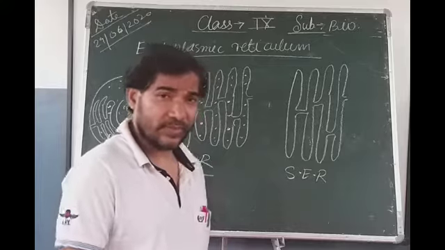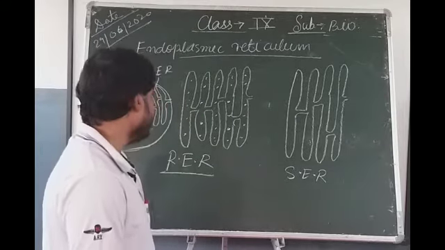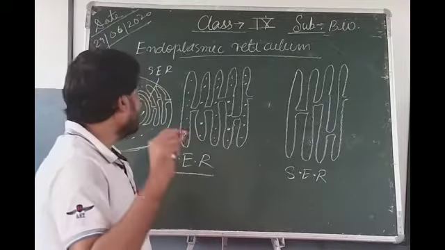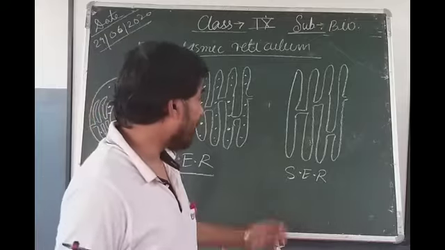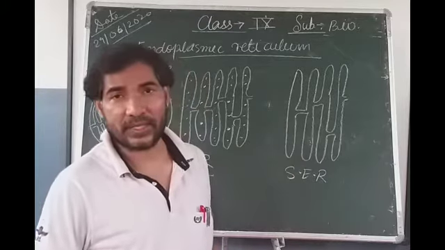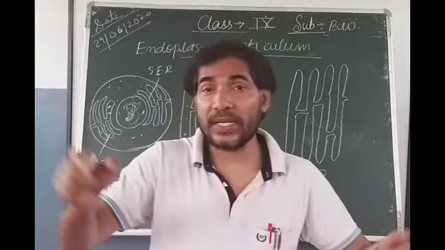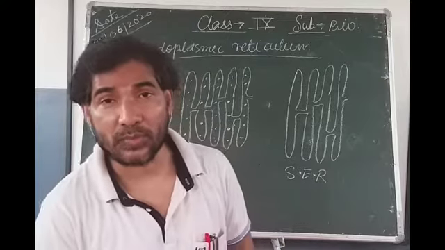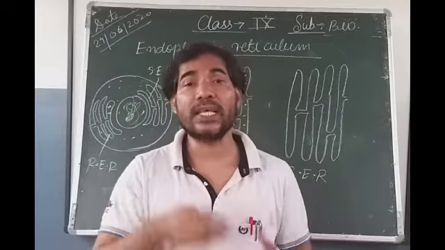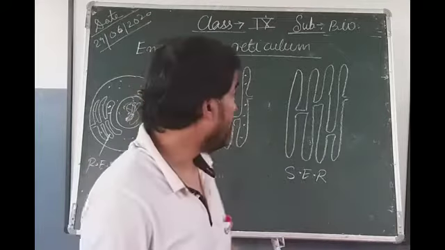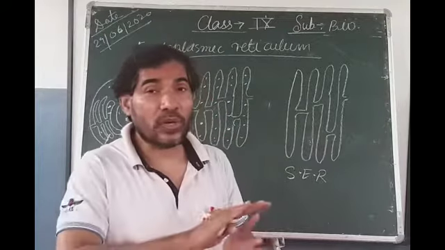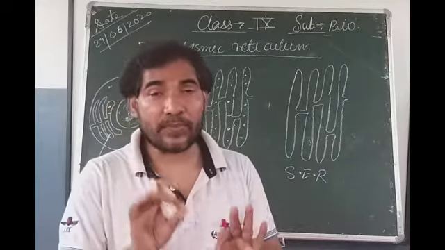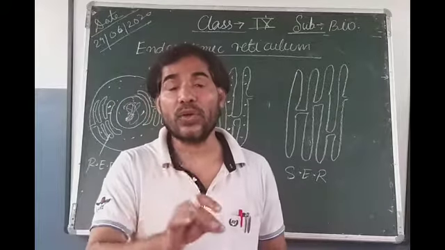Are you seeing carefully? If you look carefully, you will see that in this type of endoplasmic reticulum many small granules are present on the surface, but in this one these granules are absent. So we can say those endoplasmic reticulums having granular structures on their surfaces are called rough endoplasmic reticulum, because due to the presence of granules they look rough. But those having no granular structures on their surfaces are called smooth endoplasmic reticulum, because due to the absence of granular structure they look smooth.